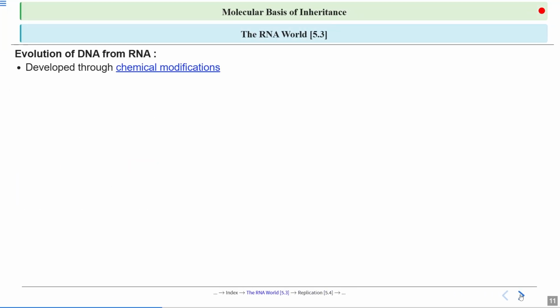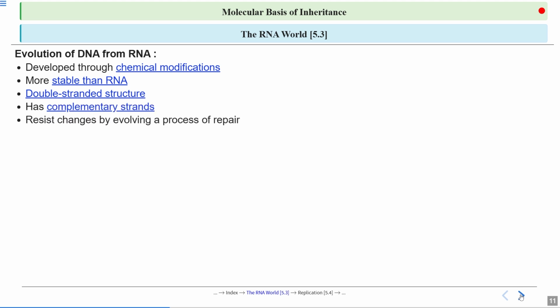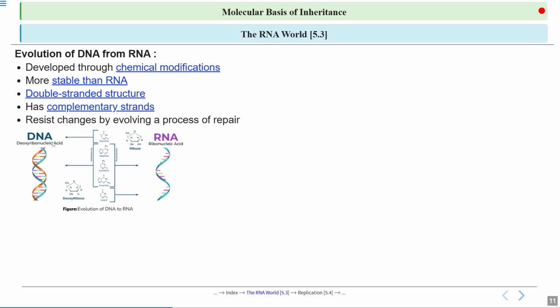So then what happened? There has been evolution of DNA from where? From RNA. How did it get developed? It developed through chemical modification. And DNA is definitely more stable than RNA. It has a double-stranded structure, has complementary strands, and resists changes by involving a process of repair. So here we can see how the evolution of DNA happened from RNA.